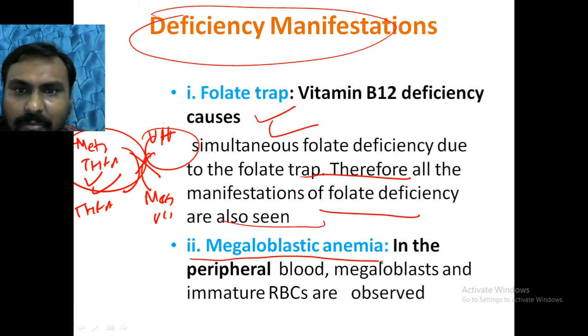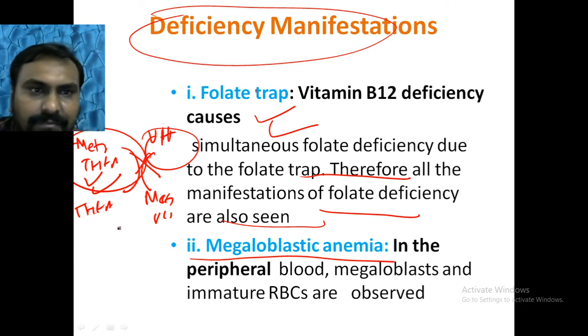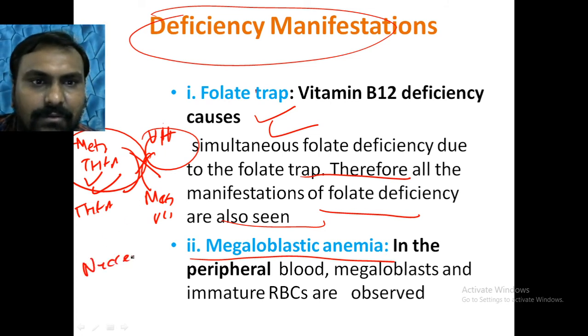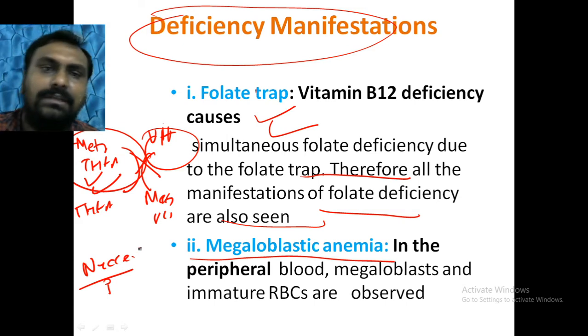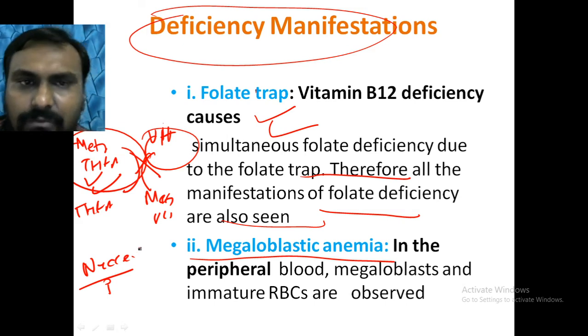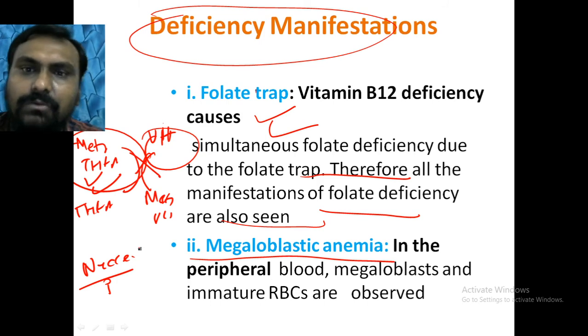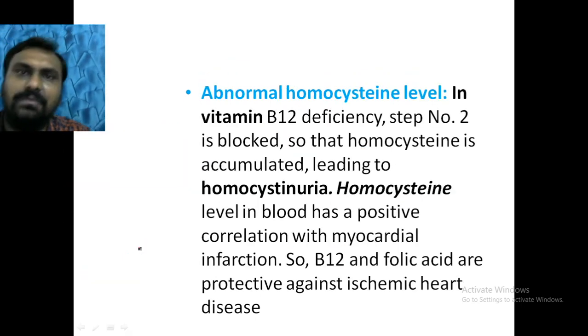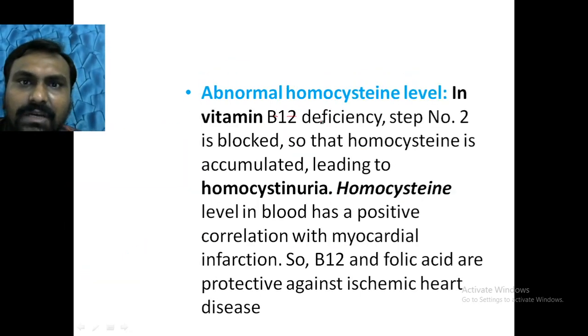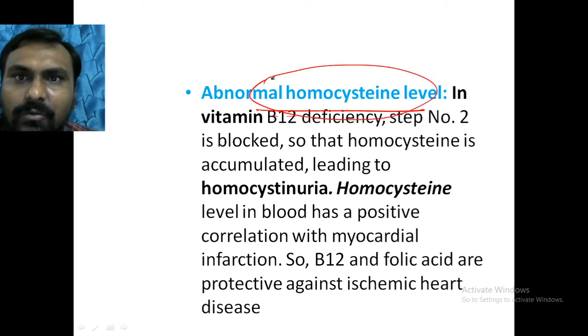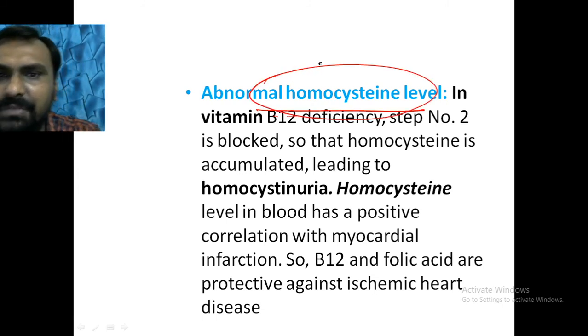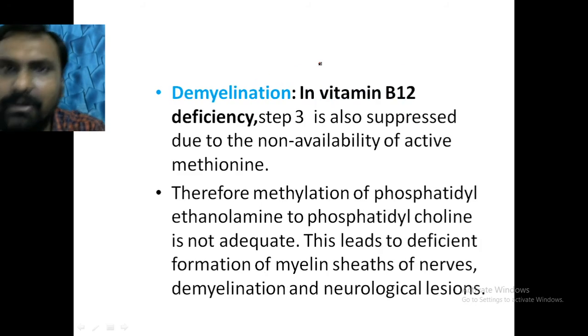There will be megaloblasts. We have seen in folic acid deficiency that nucleic acid synthesis is not proper because pyrimidine and purines, DNA will not be synthesized. So nuclear division will not occur, while cell division continues, which will lead to megaloblasts. So immature RBCs are there. Then homocysteine level will be increased because homocysteine will not be converted to methionine. So homocysteine will lead to myocardial infarction.